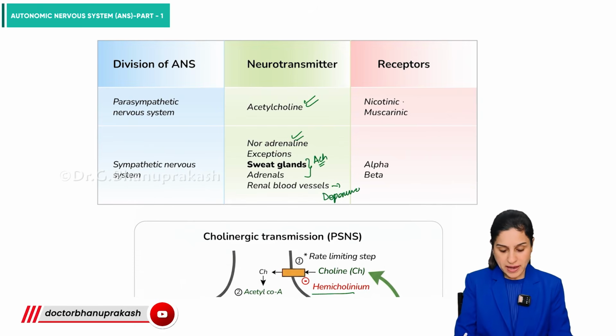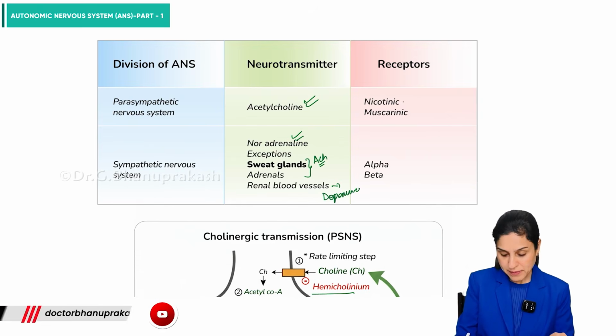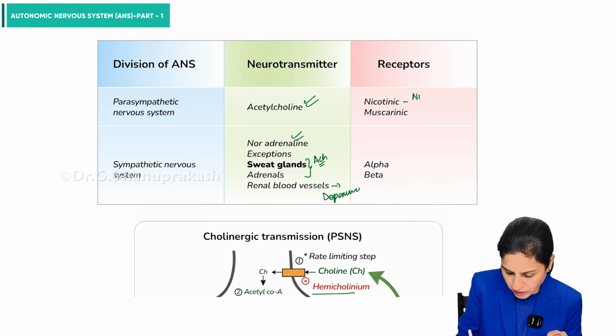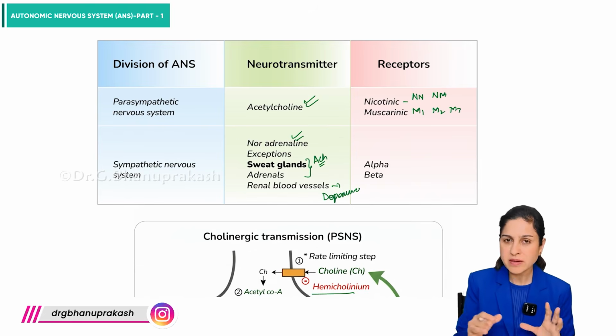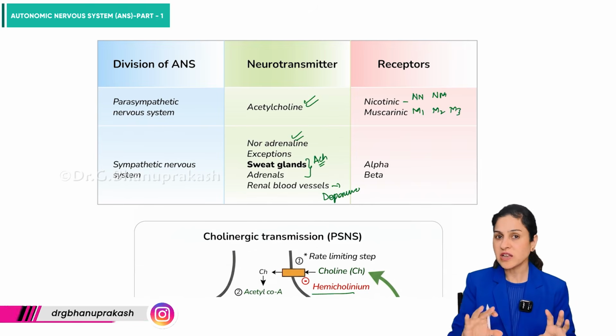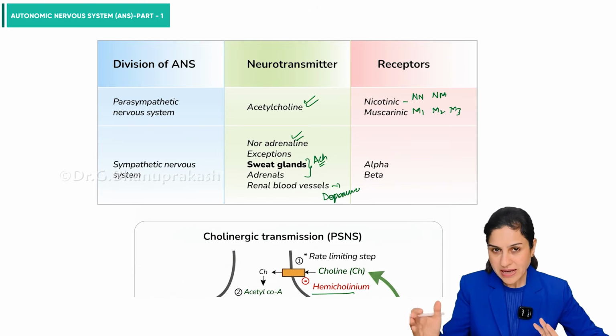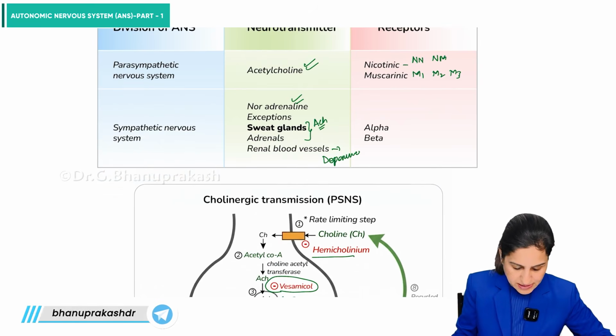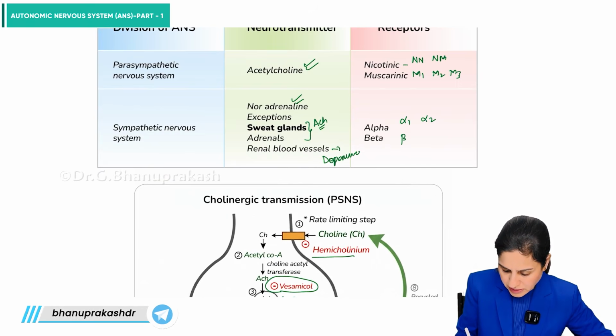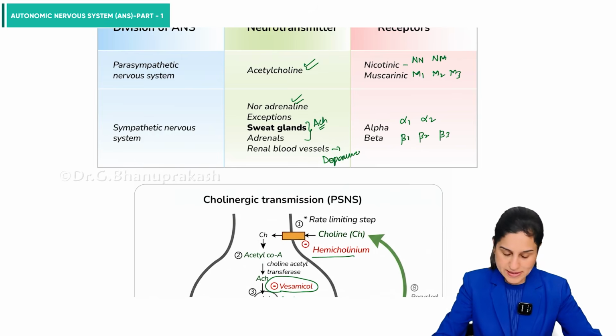The receptors for the autonomic system are nicotinic and muscarinic. So, nicotinic NN in the autonomic ganglion and NM on the neuromuscular junction. Muscarinic, we have M1 mainly, M2 and M3. So, these three are the main receptors, M1, M2 and M3. There are M4, M5 as such till 7 at least, but we are usually concerned with these three, which are the most important. Then in the sympathetic nervous system, alpha 1, alpha 2 and beta 1, beta 2, beta 3. So, these are the important receptors.